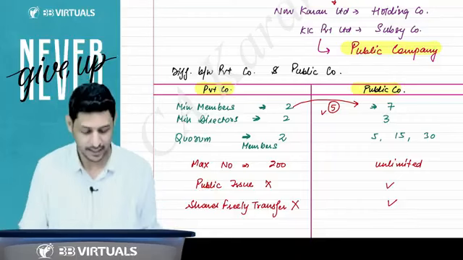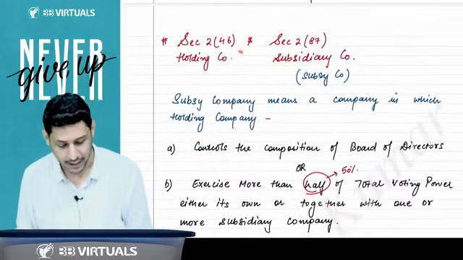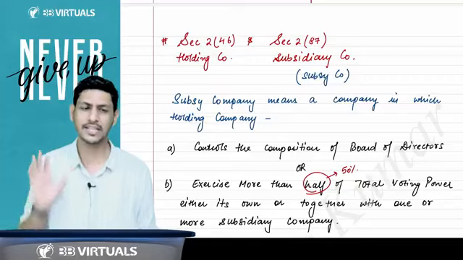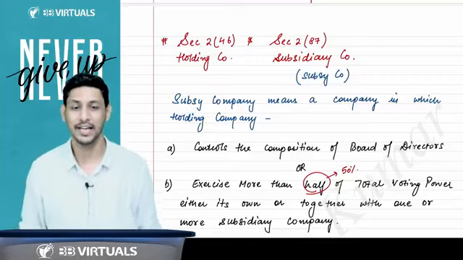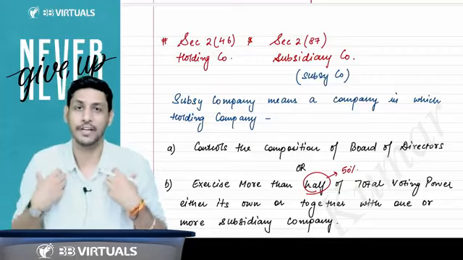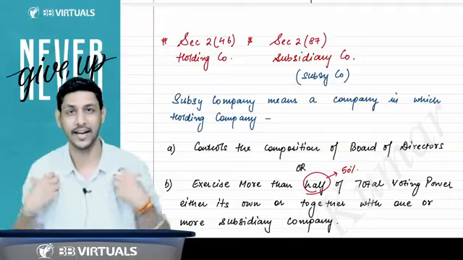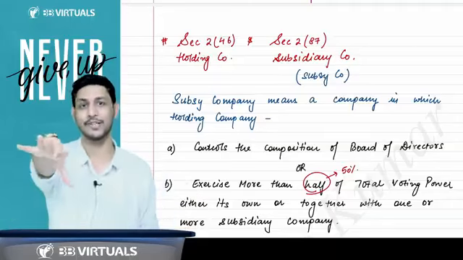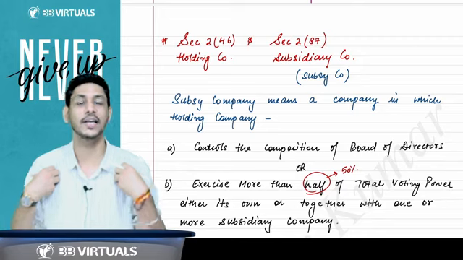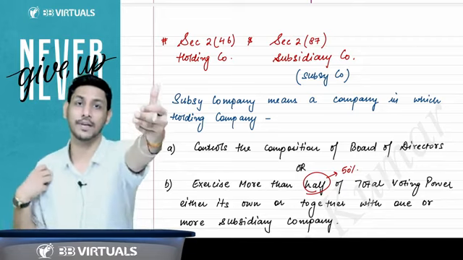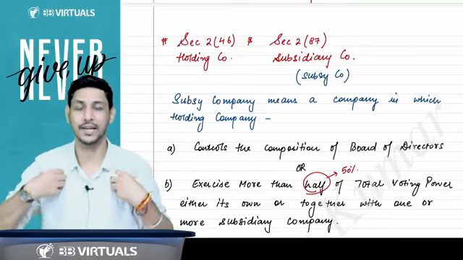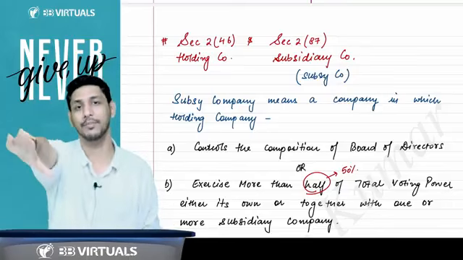Right, sir. Then we will come to the topic of holding company and subsidiary company. Just understand, it is a very easy concept. What is a holding company? What is a subsidiary company? Treat me like a company and treat yourself like a company. If this company is holding more than 50% voting power of your company, then this company is the holding company and your company will be a subsidiary company.